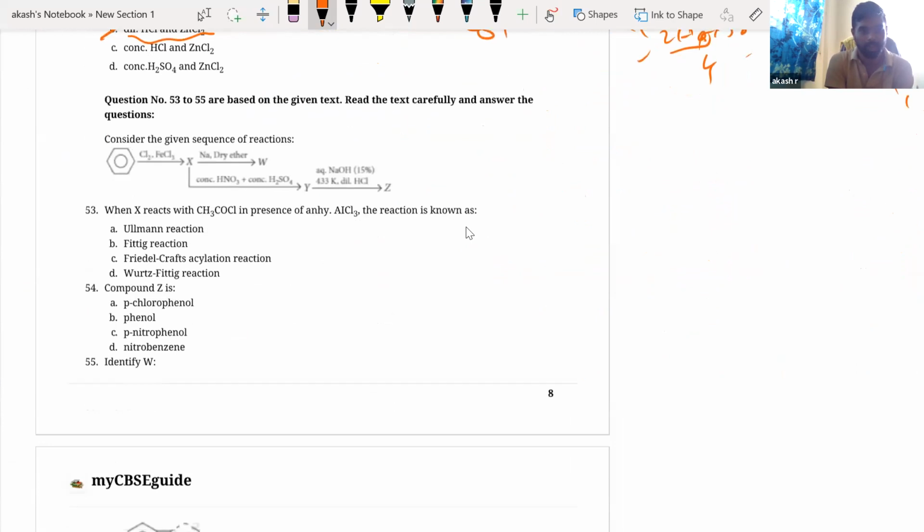Chlorine in presence of this benzene ring, I can directly write. X would have been, you go for Friedel-Crafts chlorination. So you'll get a chlorine here. Next, Na in the presence of dry ether. This is your Fittig reaction, right?